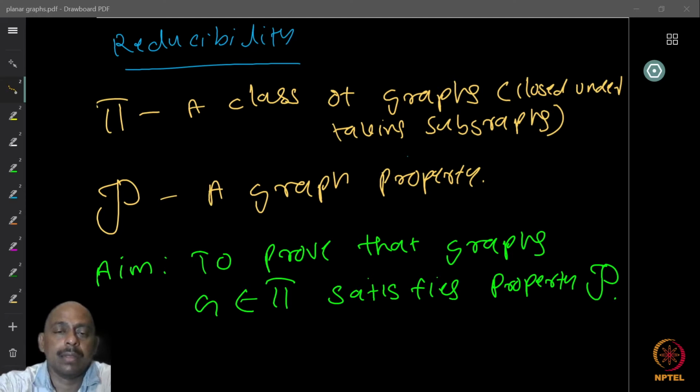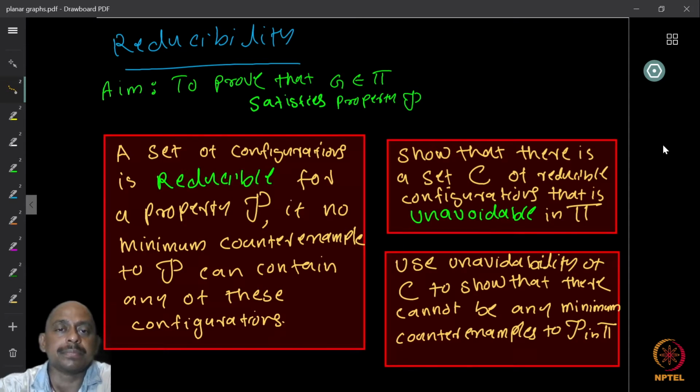Okay. Now, if we are looking at such a question, we say a set of configurations, right? A configuration is basically a substructure or property.